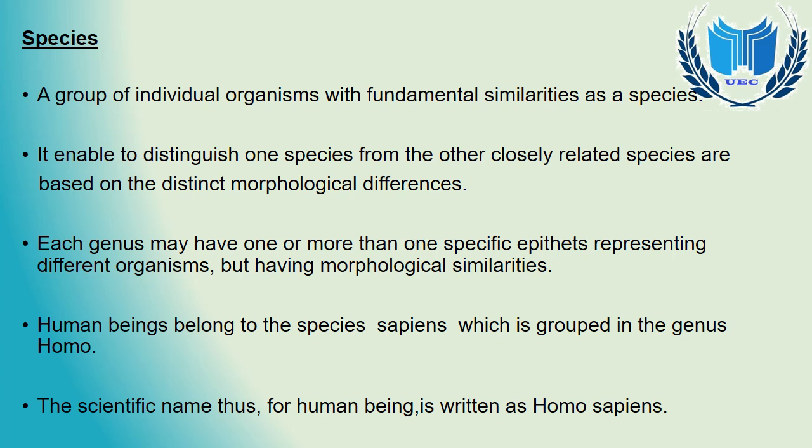They are put in the same species. Right? Why is it so? Because they are able to interbreed freely and produce fertile offspring.